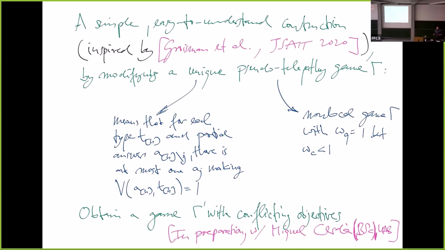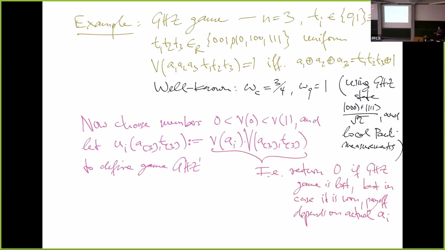Probably for this kind of talk, I don't want to take the time to go through this example. But I want to say right now, all the examples are like this one. You start from a non-local game, for example the GHZ game that you play between 3 players. You have some kind of winning predicate. Classically, you win with some probability; quantum, you win with probability 1. It's actually very nice. This is like common interest. And then you just introduce a tiny bit of conflict, which is here.